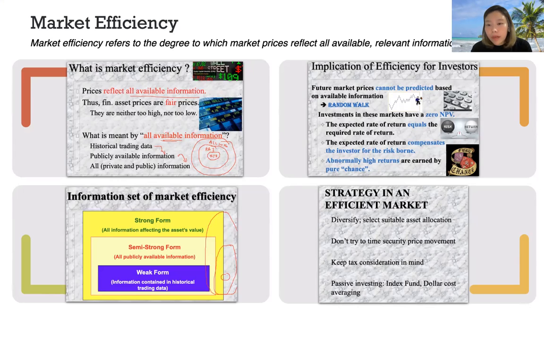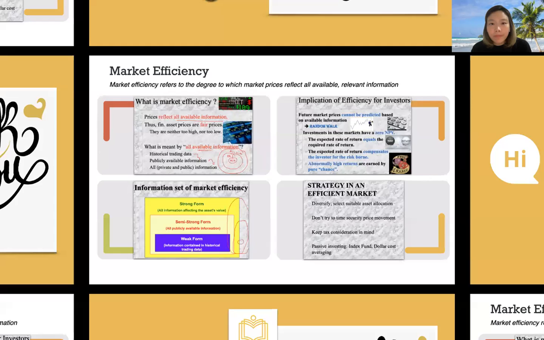Strategy in an efficient market. Diversify, select suitable asset allocation. Don't try to time security price movement. Keep tax considerations in mind. Passive investing, index fund, dollar cost averaging.